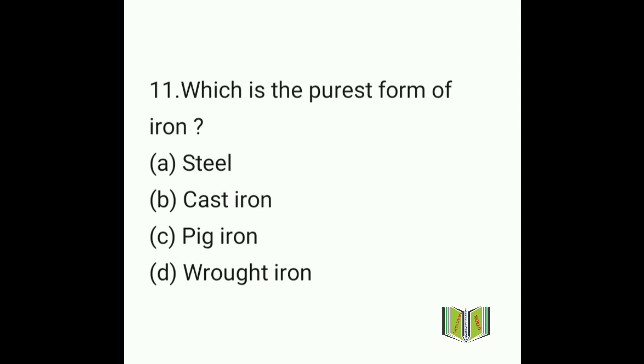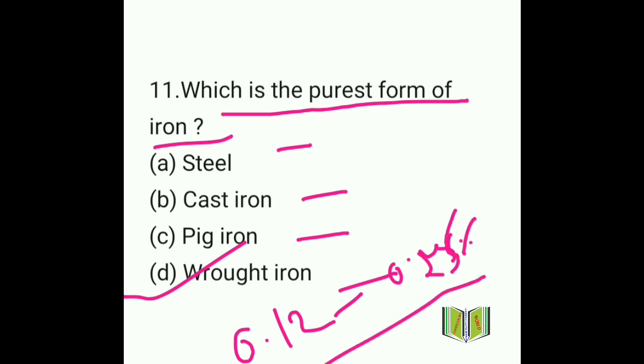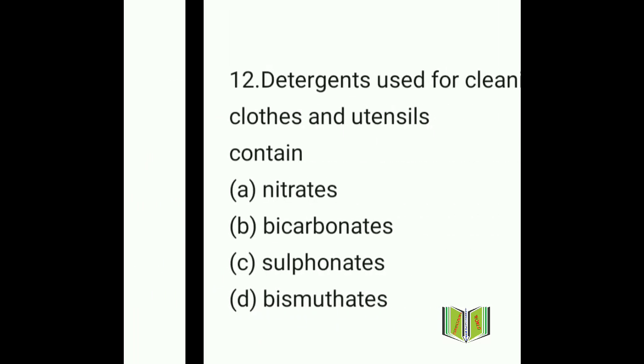Which is the purest form of iron? This is also a very important question. Option A steel, option B cast iron, option C pig iron and option D wrought iron. So what will be the answer here? The answer will be wrought iron. If you talk about wrought iron, the carbon content is about 0.12 to 0.25%. Clear? Move on to the next question, that is question number 12.